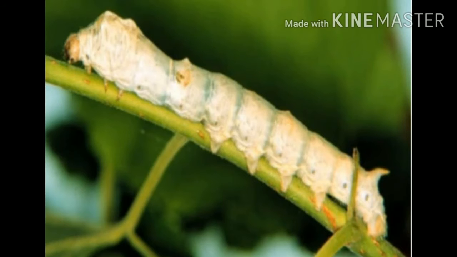See this picture. This is a silkworm. We know this already. It is an insect. So, how will you get silk from this silkworm? Now, we will discuss one by one.